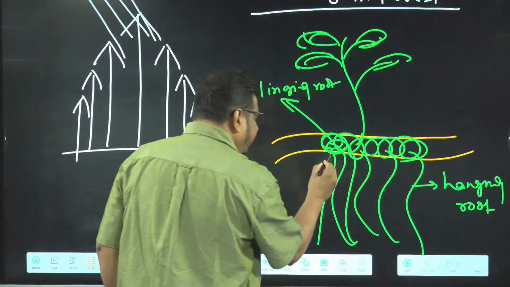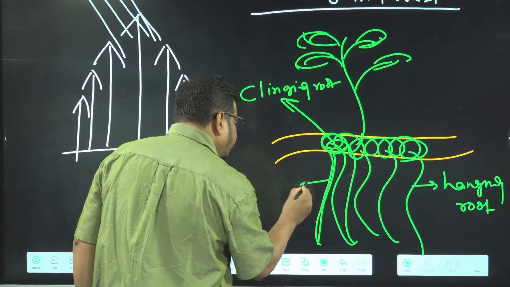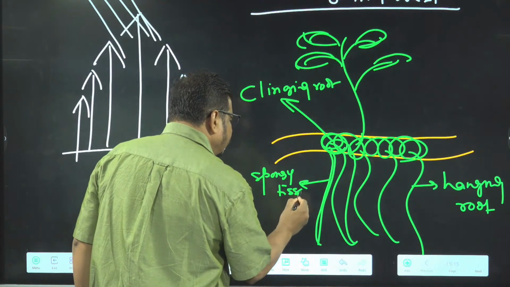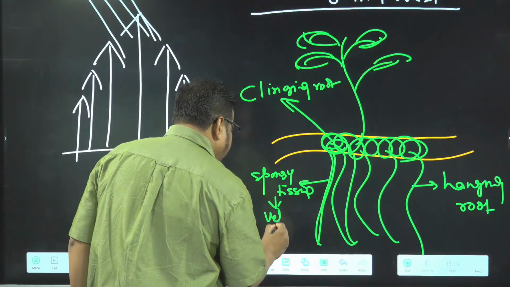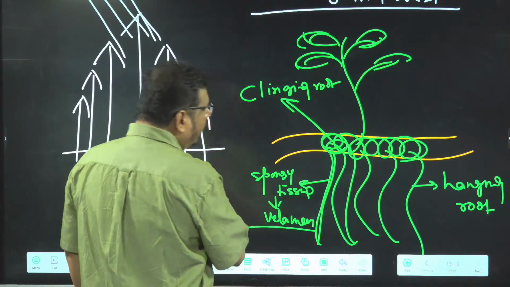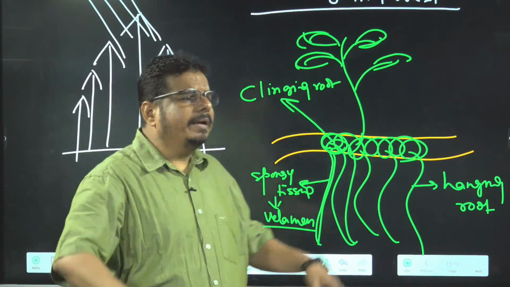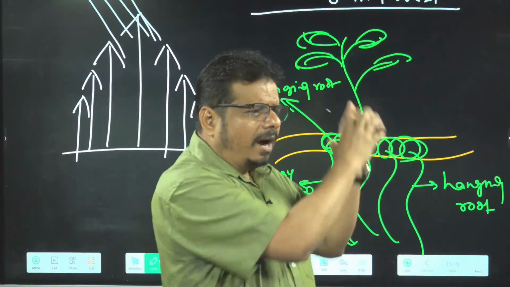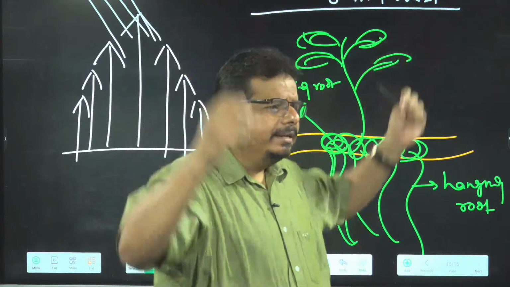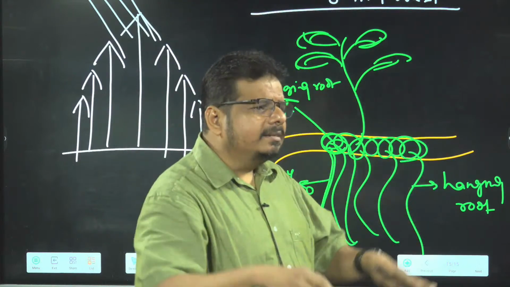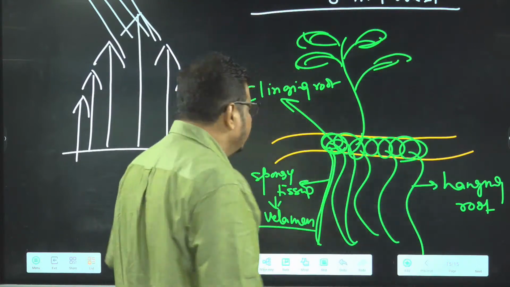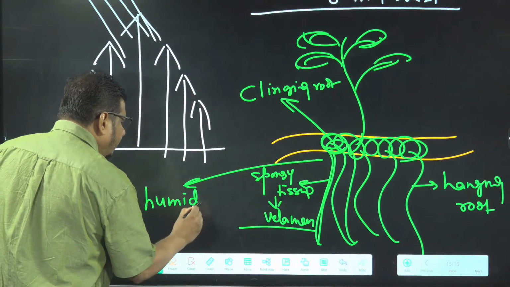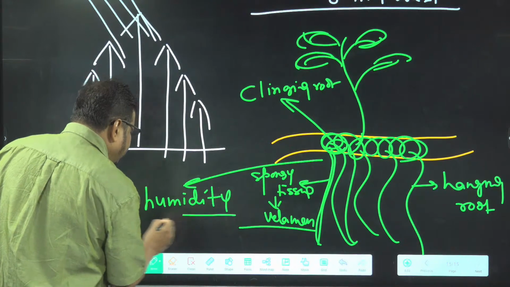And these hanging roots have a spongy tissue. This spongy tissue is which one? Velamen. So what happens? You better know, in tropical rainforest a lot of rain occurs. Darkness is there because a lot of trees are there, and rain is occurring all the time. So humidity is present, the humidity level is high.